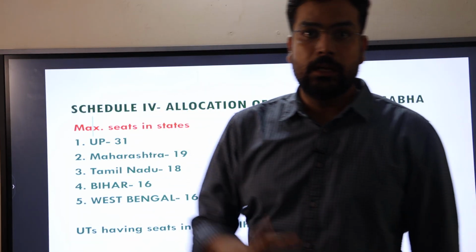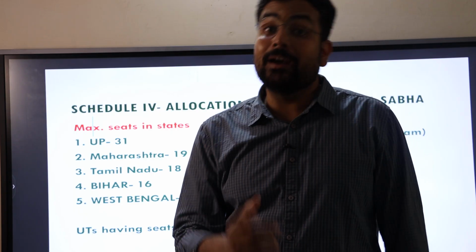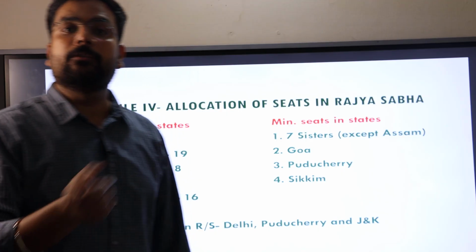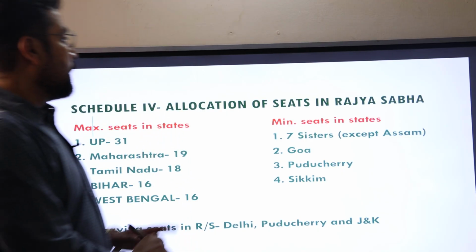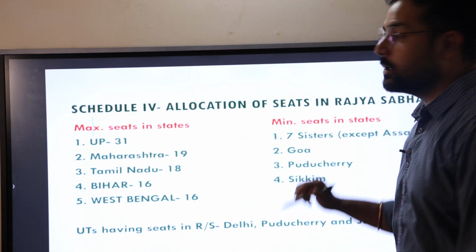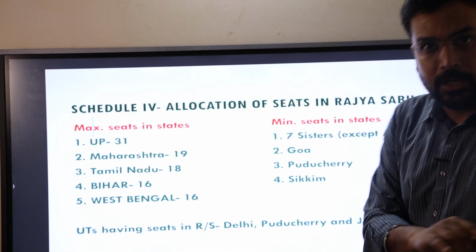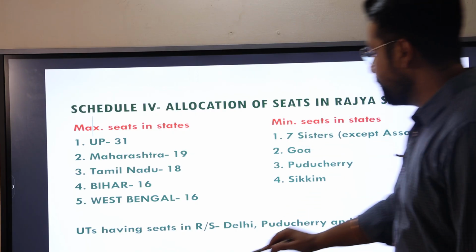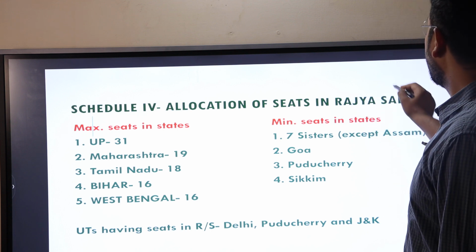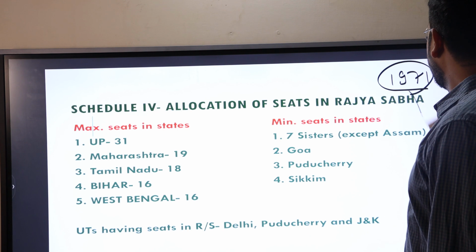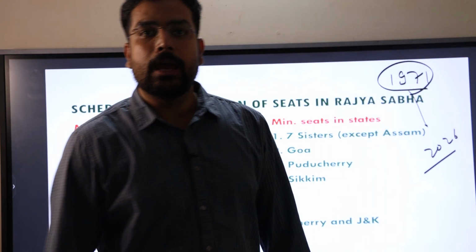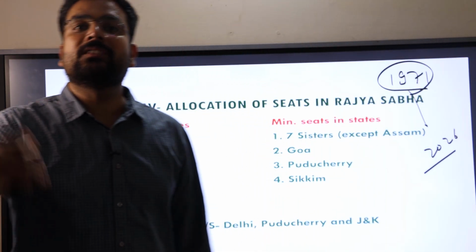When we brought this model, it was almost the same, but the election procedure and the allocation of seats were completely different from the UK. That is the first thing. Second, the whole system is based on the population. Allocation of seats is based on the population, and this population is calculated on the basis of the census of 1971. This will remain till 2026. After that, the census would be changed, and we would have to consider a different census.